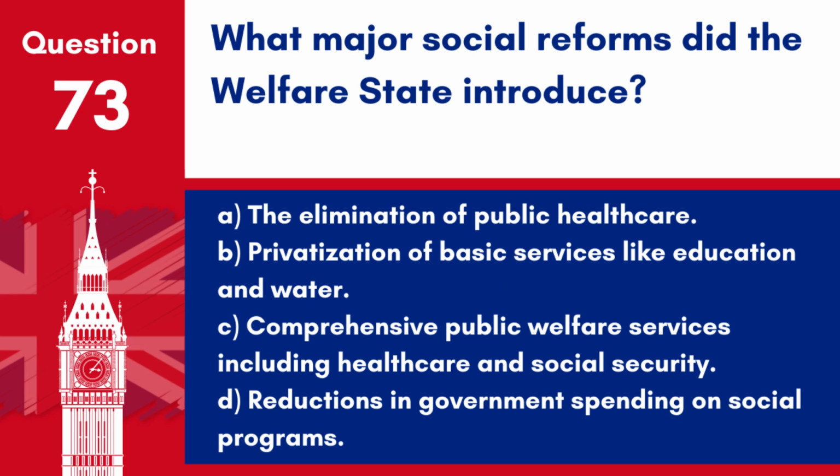Question 73. What major social reforms did the welfare state introduce? A. The elimination of public health care. B. Privatisation of basic services like education and water. C. Comprehensive public welfare services including health care and social security. D. Reductions in government spending on social programs.